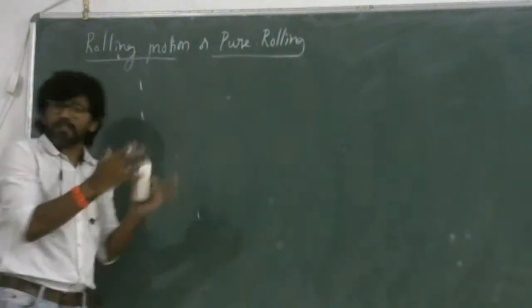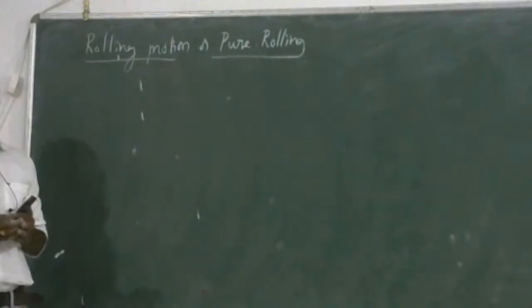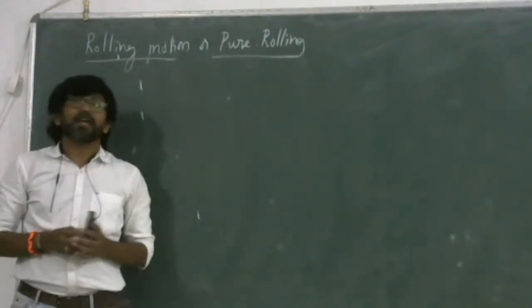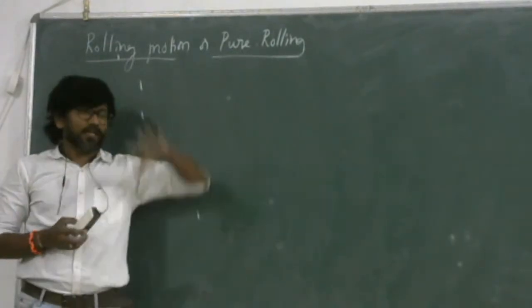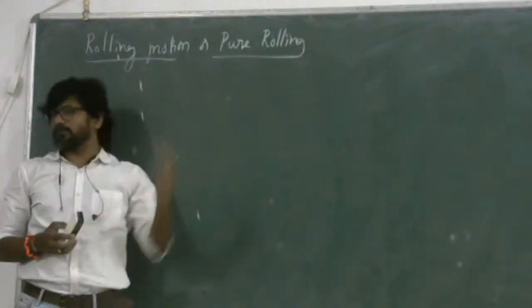While discussing those parameters, we have usually discussed rotational motion.